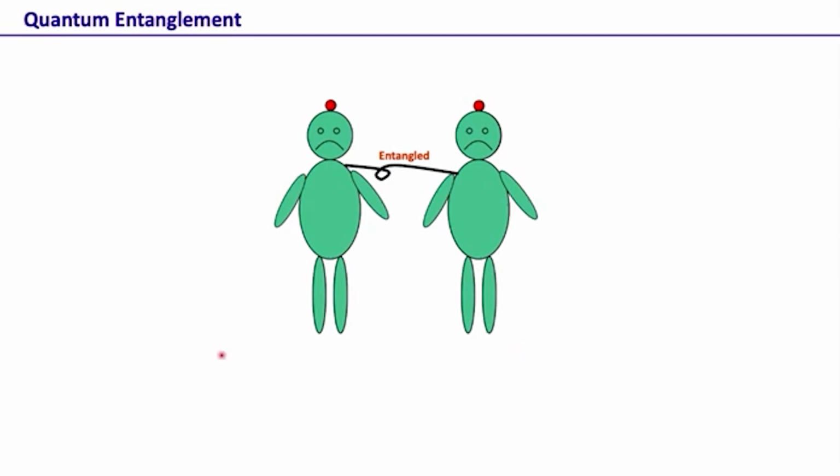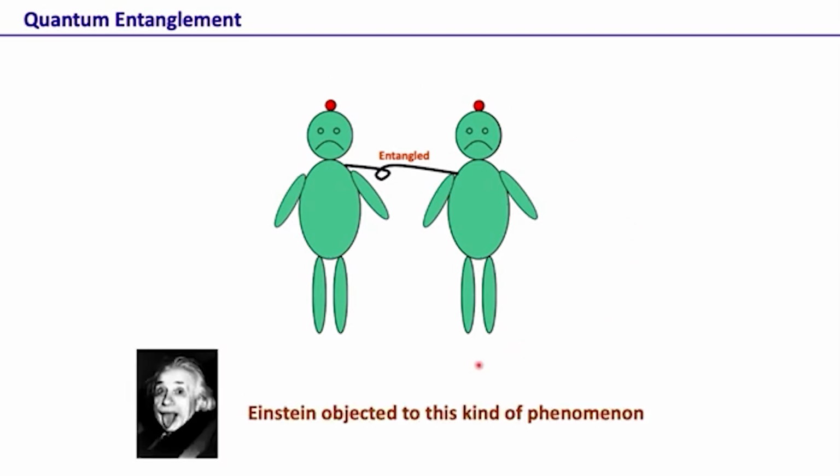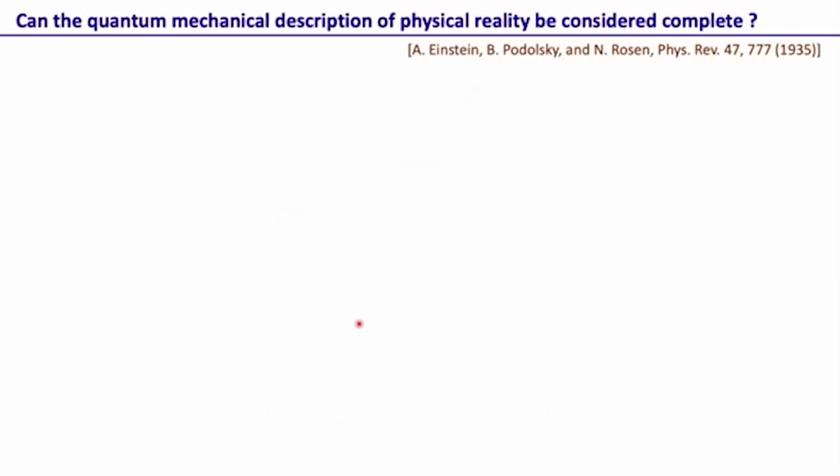But we will see the concept of entanglement in a much more mathematically rigorous way. But this very idea of entanglement was not really liked by Einstein, Podolsky and Rosen, to be specific, and they basically objected to this kind of phenomenon. In this lecture, we will go through the exact arguments that they provided to argue as to what was wrong with this very concept of entanglement. In fact, what was wrong with quantum theory itself.